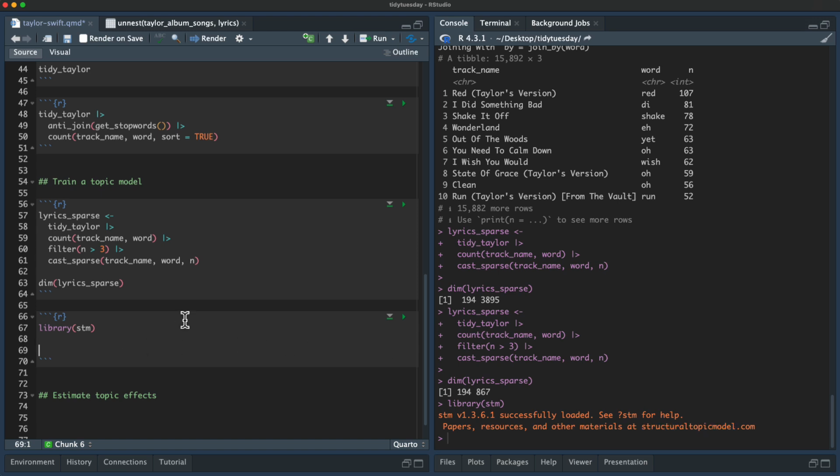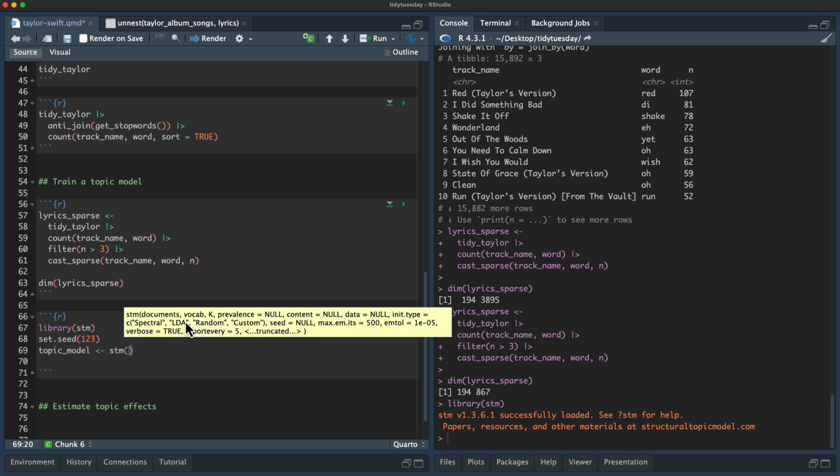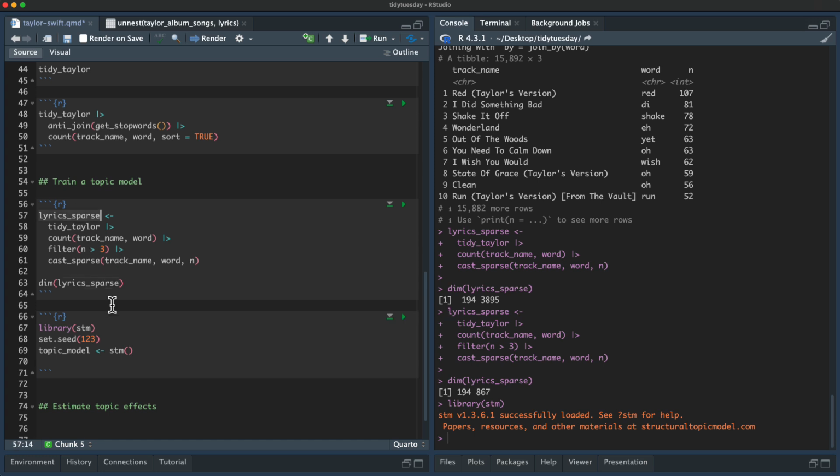This is my favorite implementation of a topic model. So I'm going to make a topic model. So I will call STM. The first thing we need is the documents, the input here. So I put in my document term matrix.